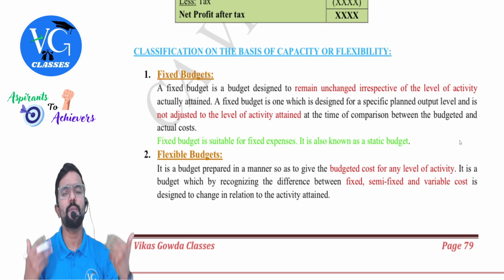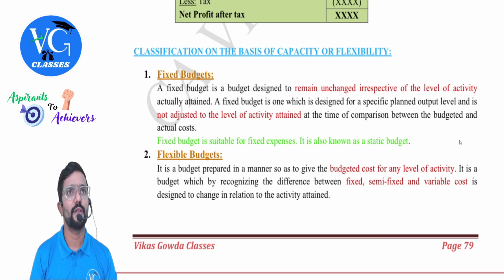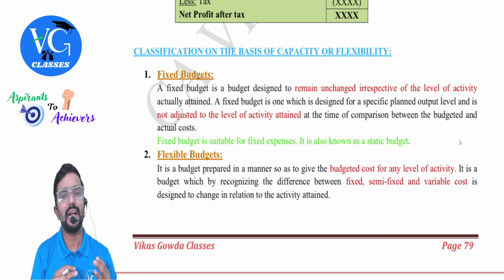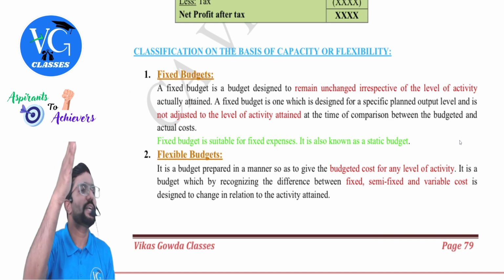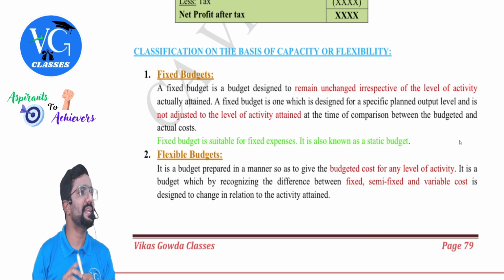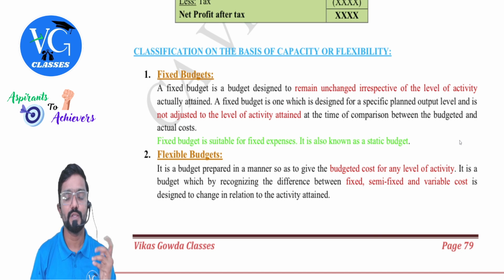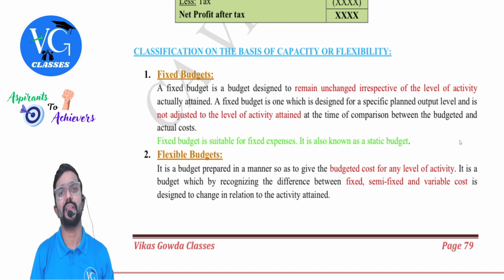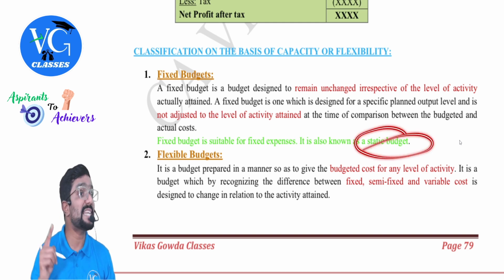Clear? This is not practically followed because normally, at the end of the year, I may not be exactly achieving the budget I prepared. Some plus or minus will happen. Clear? So that is where the flexible budget will play a role. Fixed budget is also called a static budget.